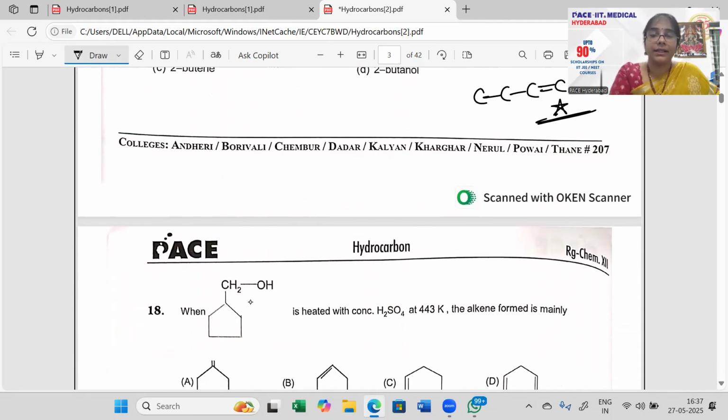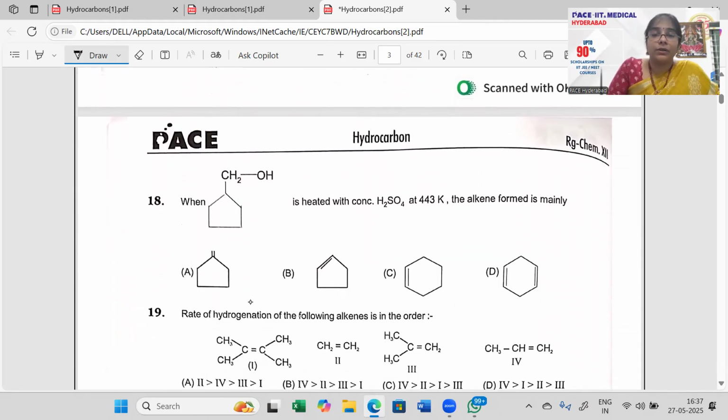Next. Yeah, here also again 18th question, OH minus बन गया CH2 पे plus. Do you observe this here? This is a 5-membered ring. 5-membered ring के ऊपर एक कार्बन है, positive charge के साथ है. Then what happens? You will go up with your ring expansion there. Ring expansion, 5-membered ring will turn to 6-membered ring.